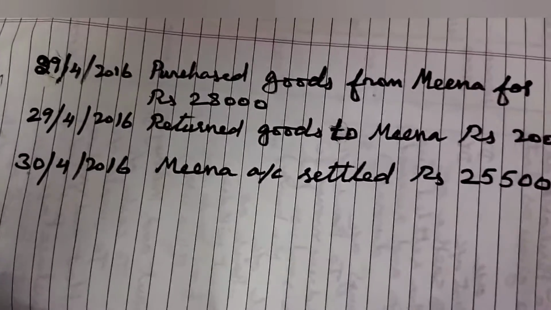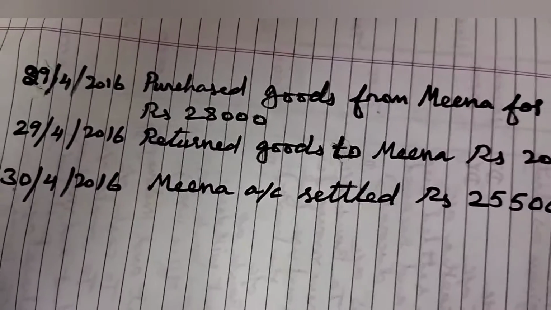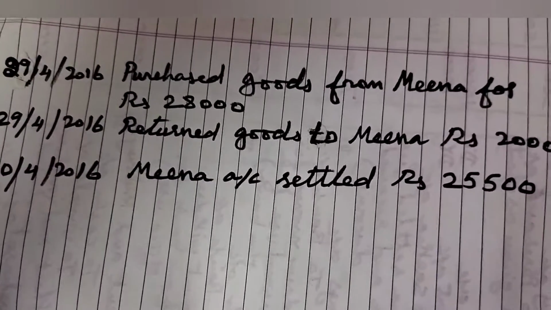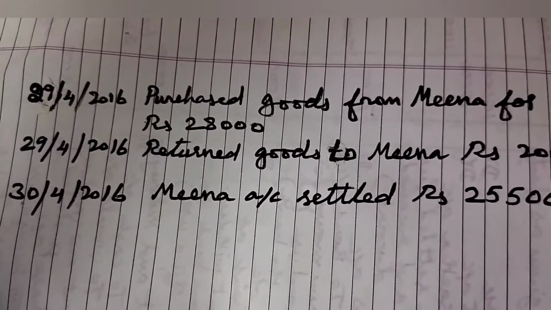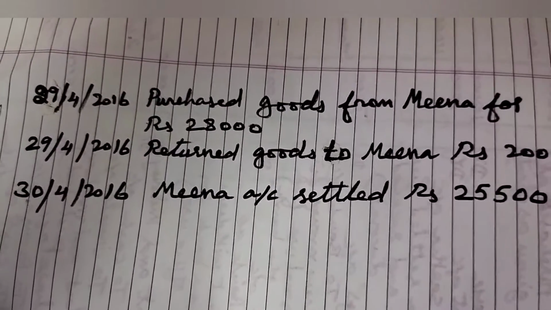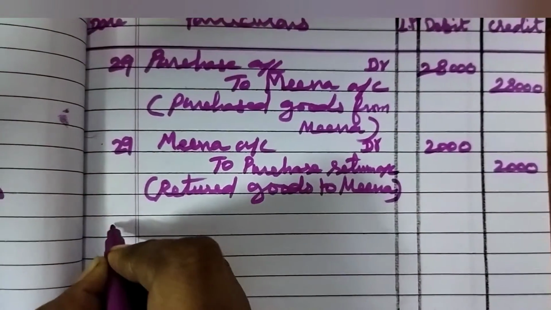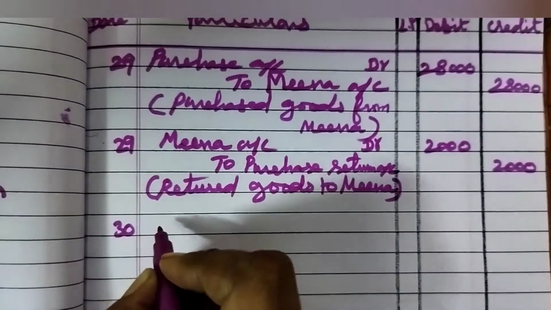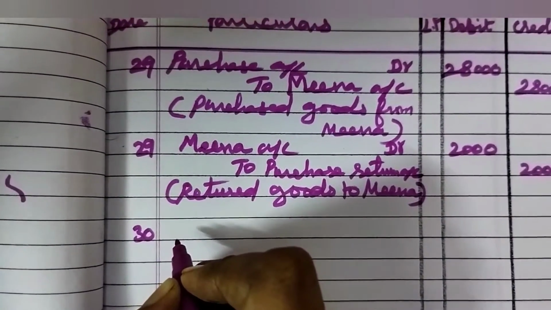30 April 2016, Meena account settled rupees 25,500. For this one we have to prepare the journal entry. What's the date? 30th April. So we have to write 30. Then we have settled the Meena's account.